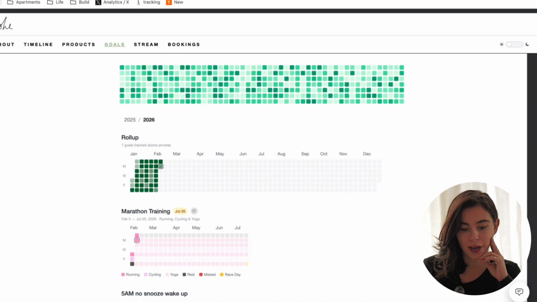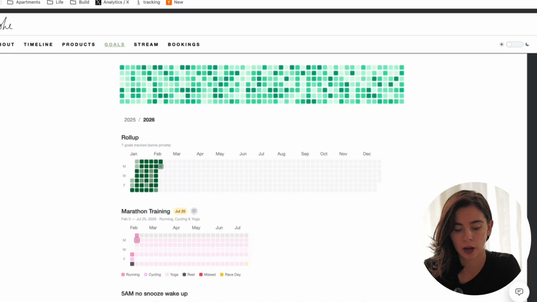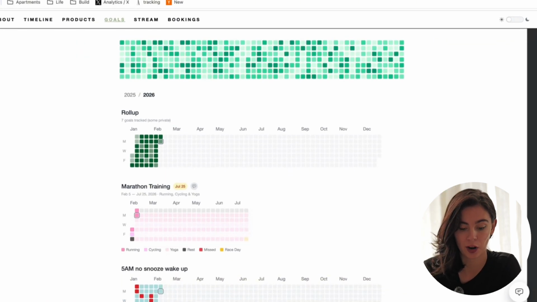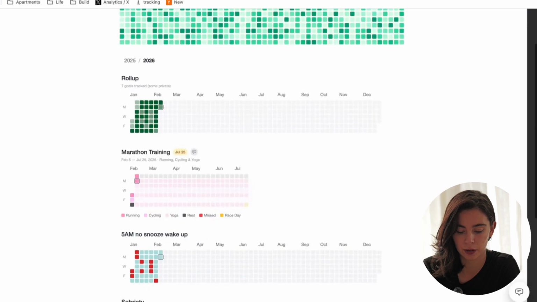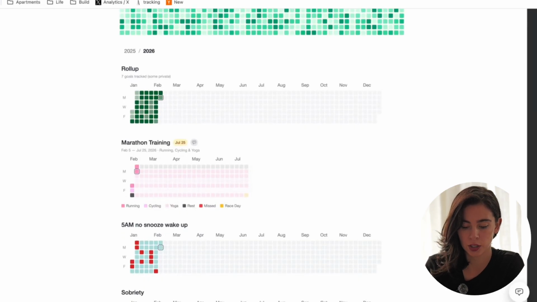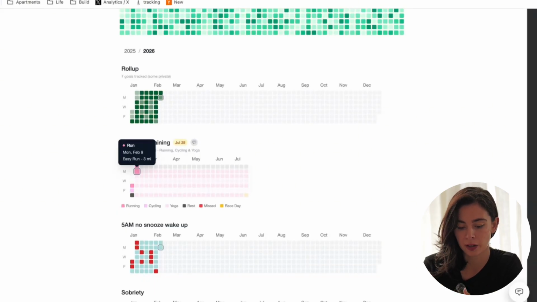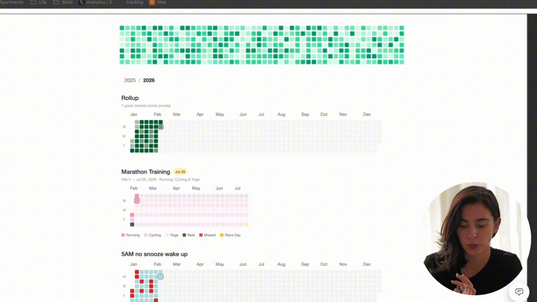Okay, so here I am on my ash.ai goals page. This is public, but I have, of course, privately tracked goals that don't have grids on here. Importantly, which we'll get into, there is UI and UI components specific to being signed in as a user. So I have an access token, I sent a one-time password. Everybody else who's viewing this page would not be signed in and not have that UI component, so keep that in mind.